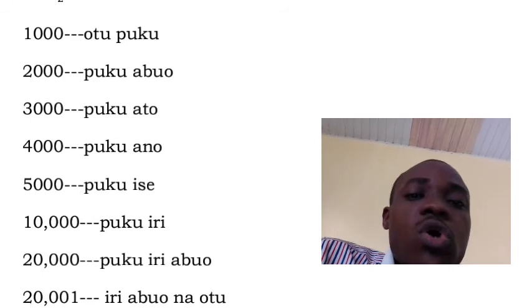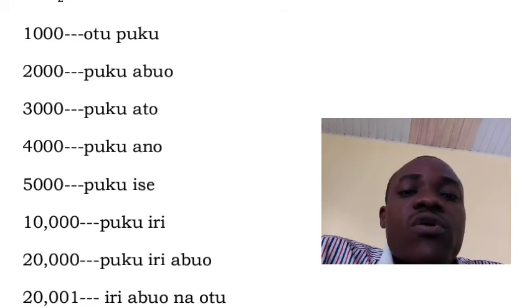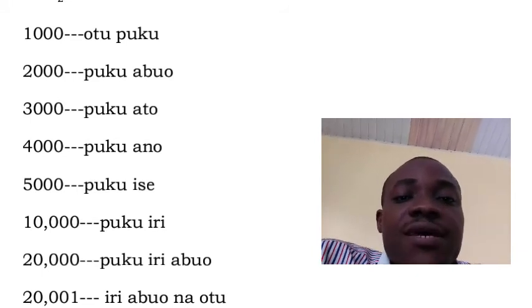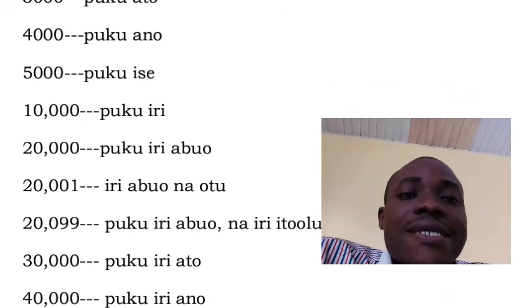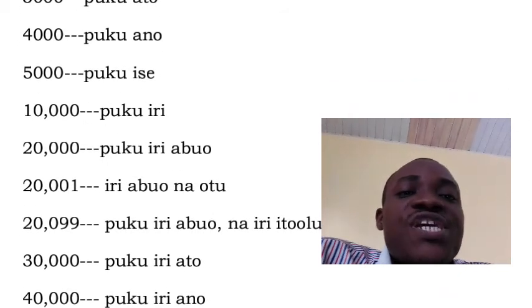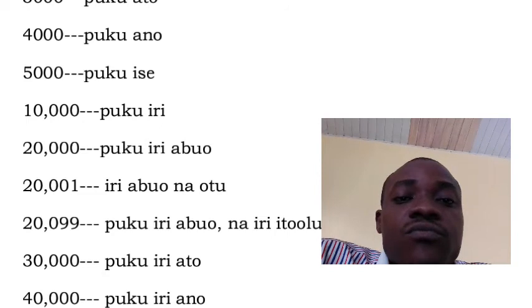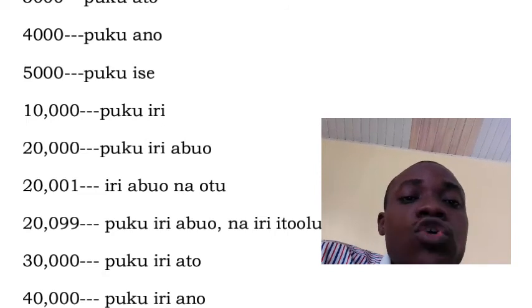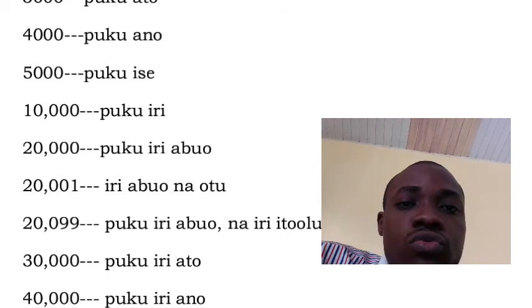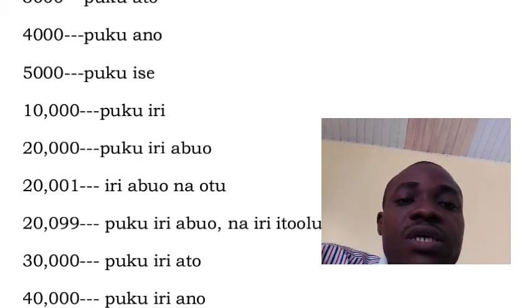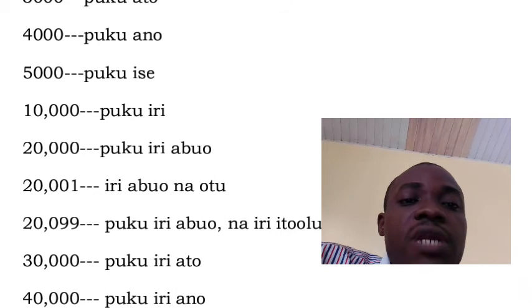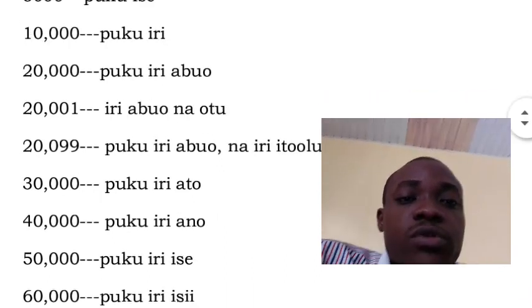We have 3,000, which is puku atọ. 4,000 puku anọ, 5,000 puku ise, 10,000 puku iri, 20,000 puku iri abụọ, 20,001, iri abụọ na otu puku. That's a typographical mistake here. That's what it's supposed to be.